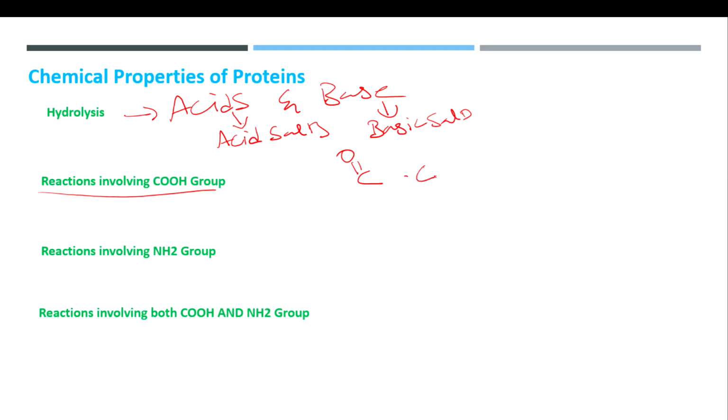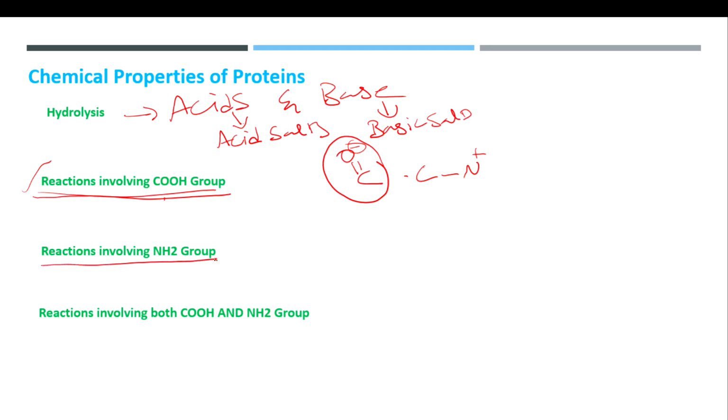This produces different types of reactions. Reactions involving the C terminal are reactions involving the acid group. These reactions were already explained in the previous videos, for example, reaction with alkalis, reaction with alcohols, and reaction with amines.